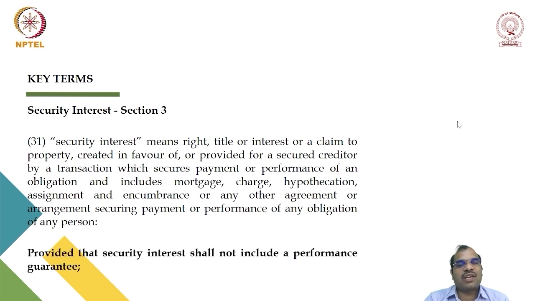Provided that security interest shall not include performance guarantee. Suppose I give a performance guarantee in favor of another person, stating that so and so person will perform properly, and if he fails to perform, I will pay the compensation. That is called a performance guarantee. So performance guarantee is not included within the meaning of security interest.